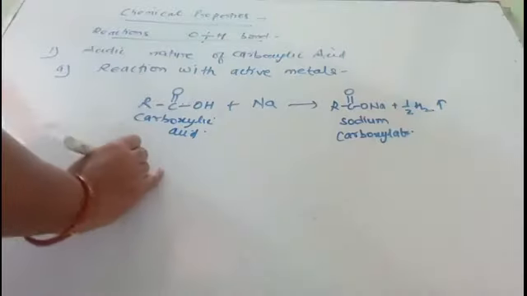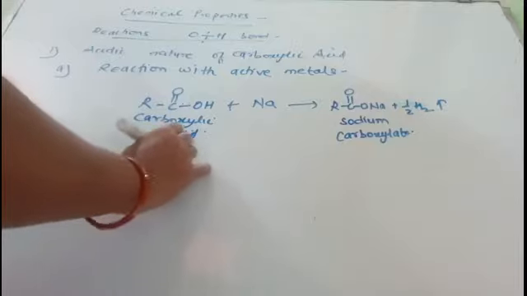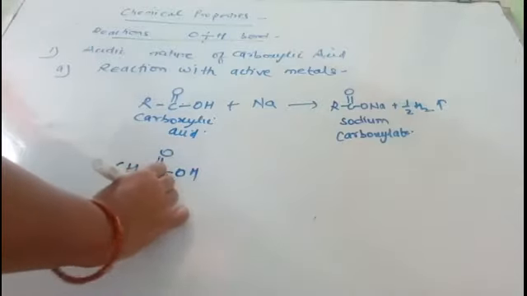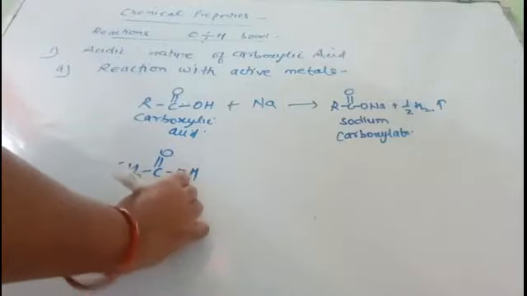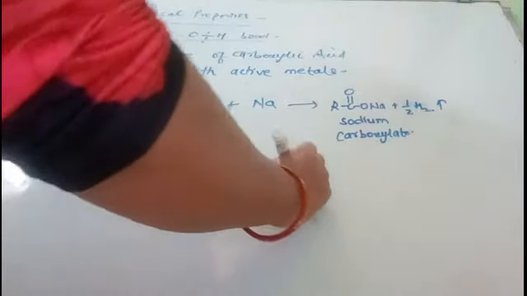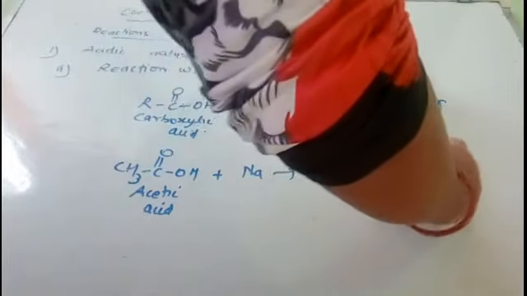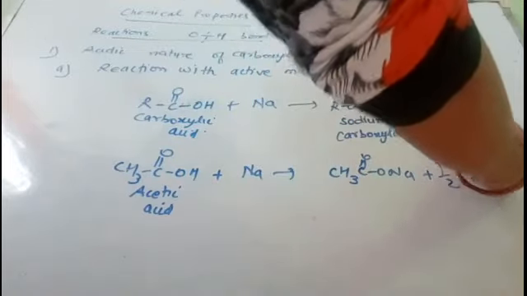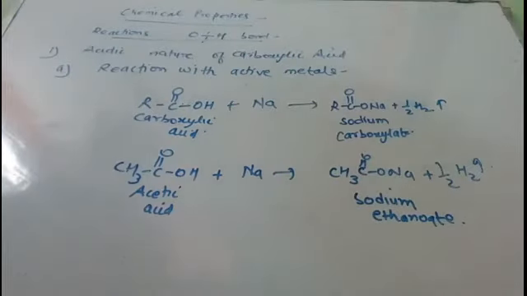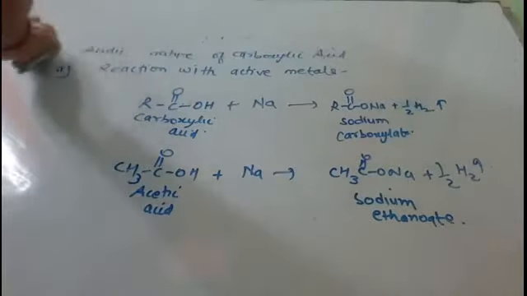Let us take one example, such as ethanoic acid or acetic acid. If we react it with sodium metal, it will give sodium ethanoate and hydrogen gas will be liberated. So this is the first property where its acidic nature is shown. Now the next reaction with alkali.